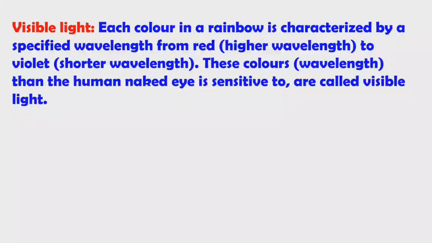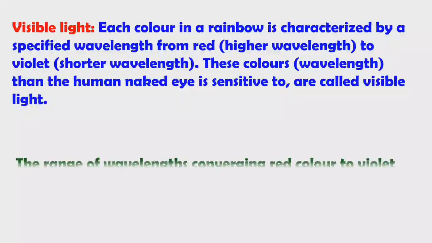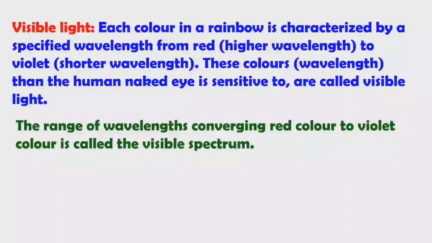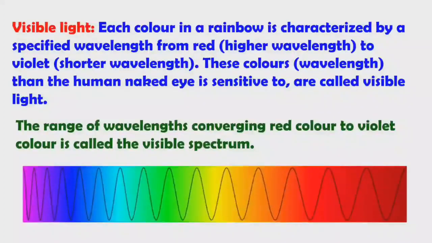The human eye can see only visible light. The range of wavelengths covering red color to violet color is called the visible spectrum. Red to violet colors have different wavelengths and different frequencies.